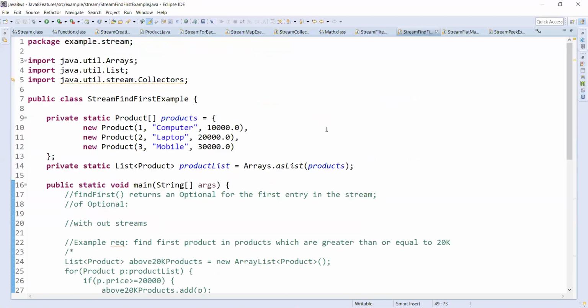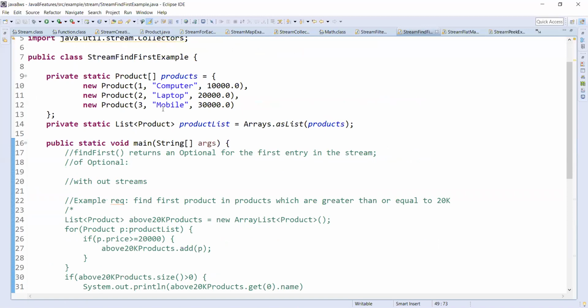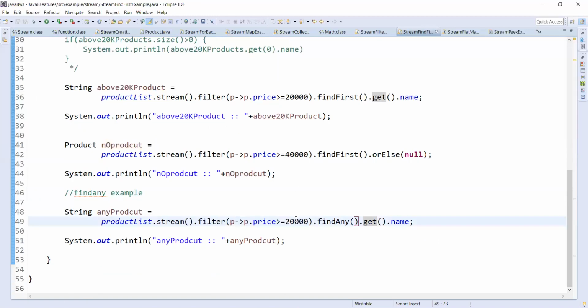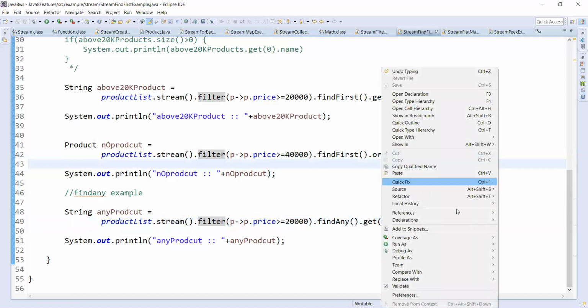We can't predict whether it will be laptop or mobile, because both laptop and mobile are greater than 20,000, and we'll get the name. We can use orElse(null) here also if none of them match this criteria. Okay, we'll just run this one.